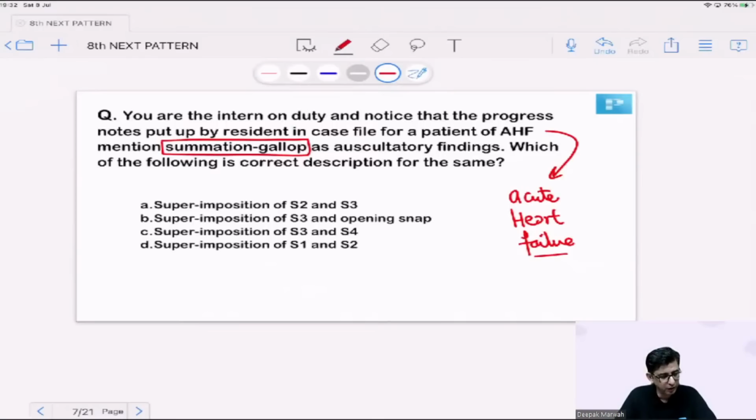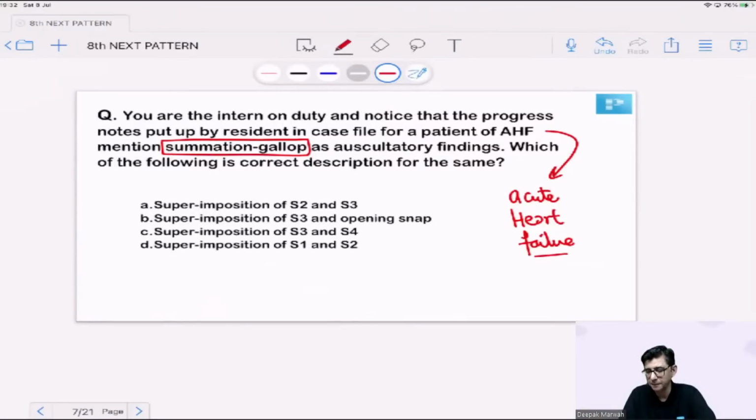Yes, guys, let's look at the feed here. We are getting B as an answer. That is superimposition of S3 and an opening snap. The predominant answer is B. Let's wait for another 10 seconds before we close this one.